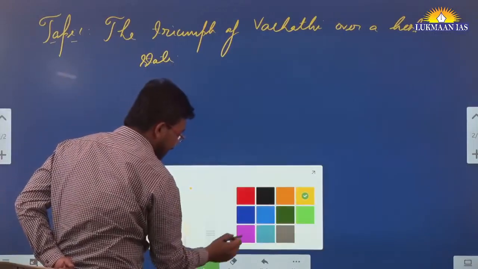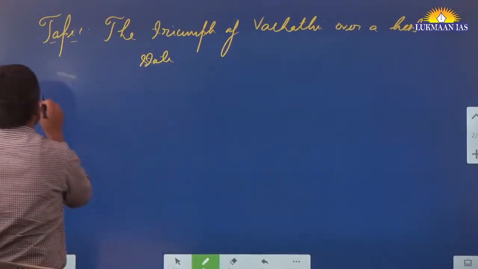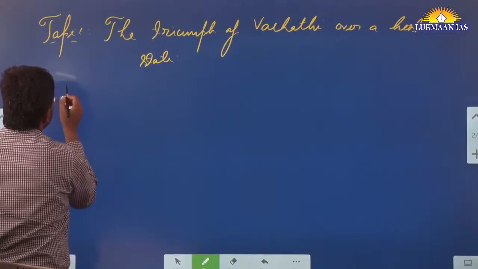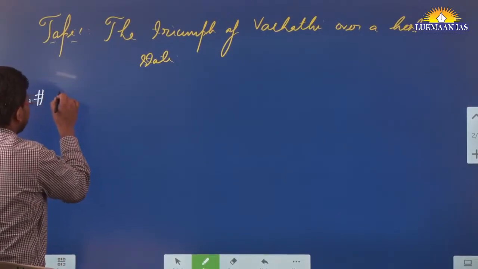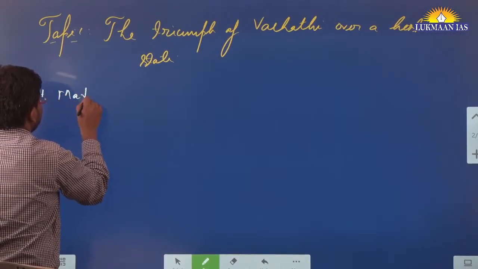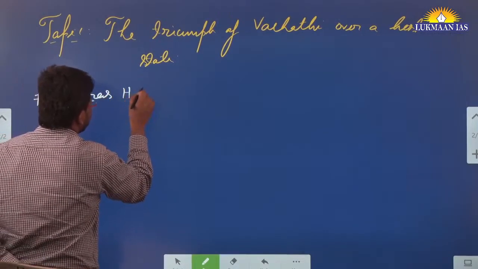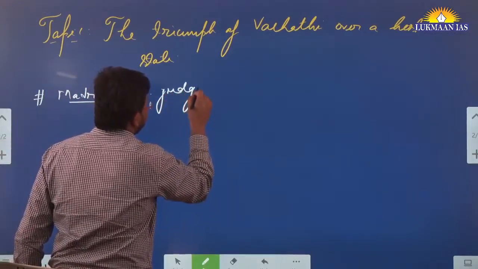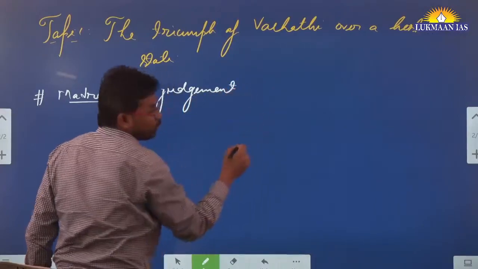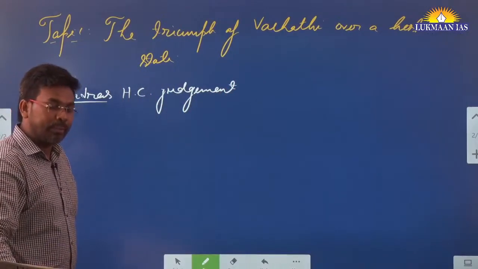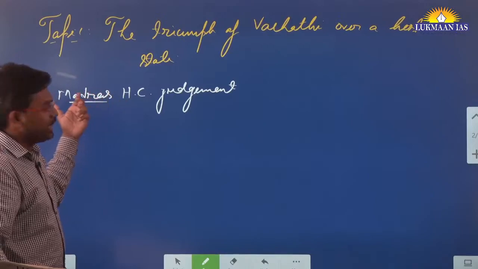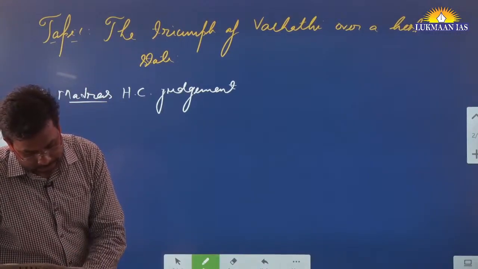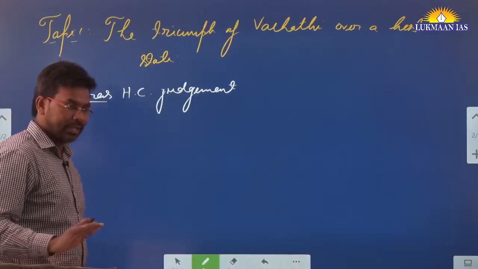So in this article they have referred to a recent judgment, a recent High Court judgment of the Madras High Court. So they have mentioned the Madras High Court judgment related to Vachathi, related to the people of Vachathi. So what has happened, like in the state of Tamil Nadu, I think, right? So in this particular state, what has happened long back, right?